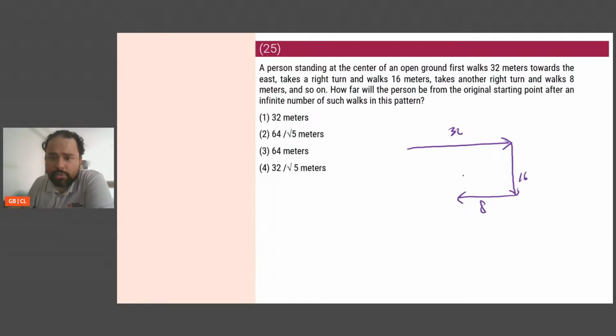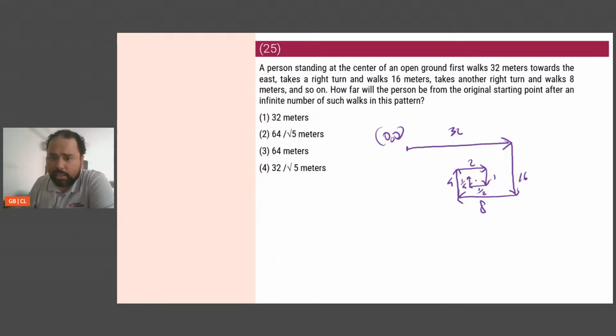Then I go again right. So this is by 2. This is by 2. So this should be 4. Let me make a good straight line. Then I'll go again right. This should be 2. Then I'll go again right. This should be 1. Then I'll go again right. This should be half. Then I'll go again right. This will be 1/4, and so on and so forth. And the point where I started was 0, 0.